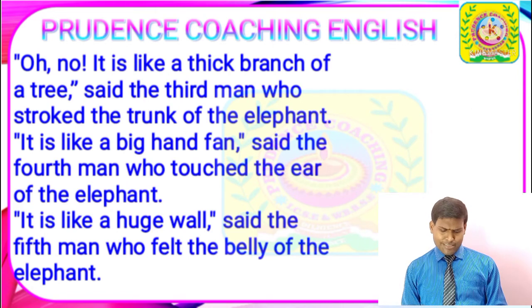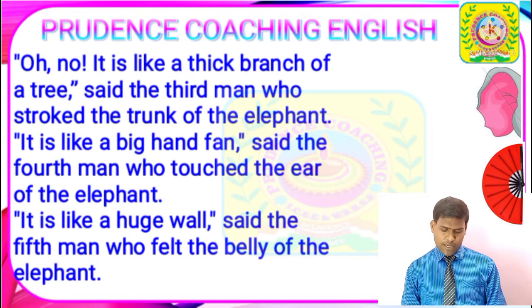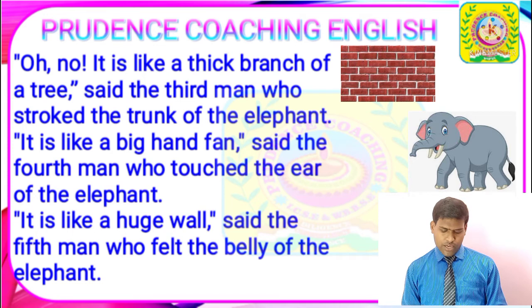Next, the fourth man. "It is like a big hand fan," said the fourth man, who touched the ear of the elephant. The fourth man said that all of you are wrong, and the elephant looks like a big hand fan. Why did the fourth man say this? Because he touched the big ears of the elephant. Now the next one. "It is like a huge wall," said the fifth man, who felt the belly of the elephant. The fifth man had touched the belly of the elephant, so he found that probably the elephant is similar to a huge, large wall.